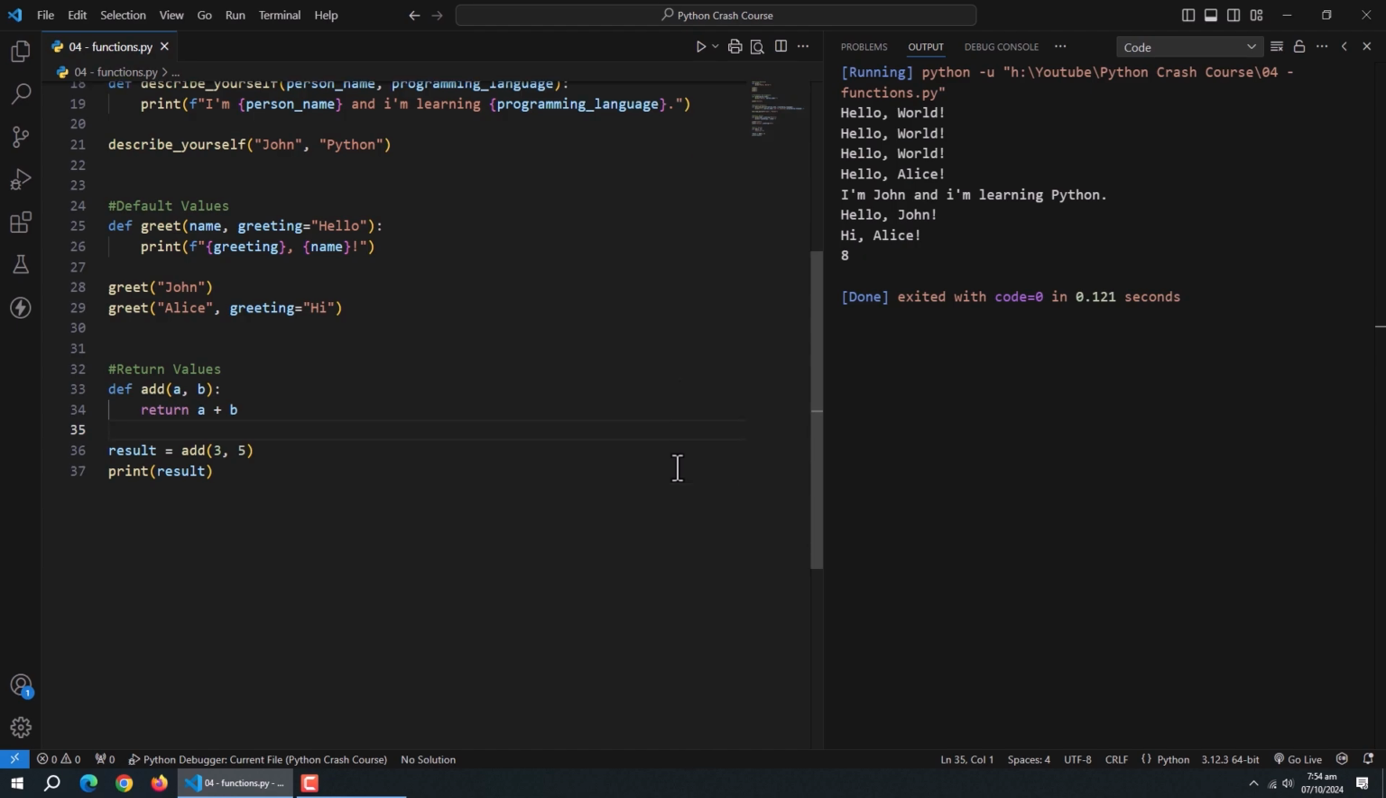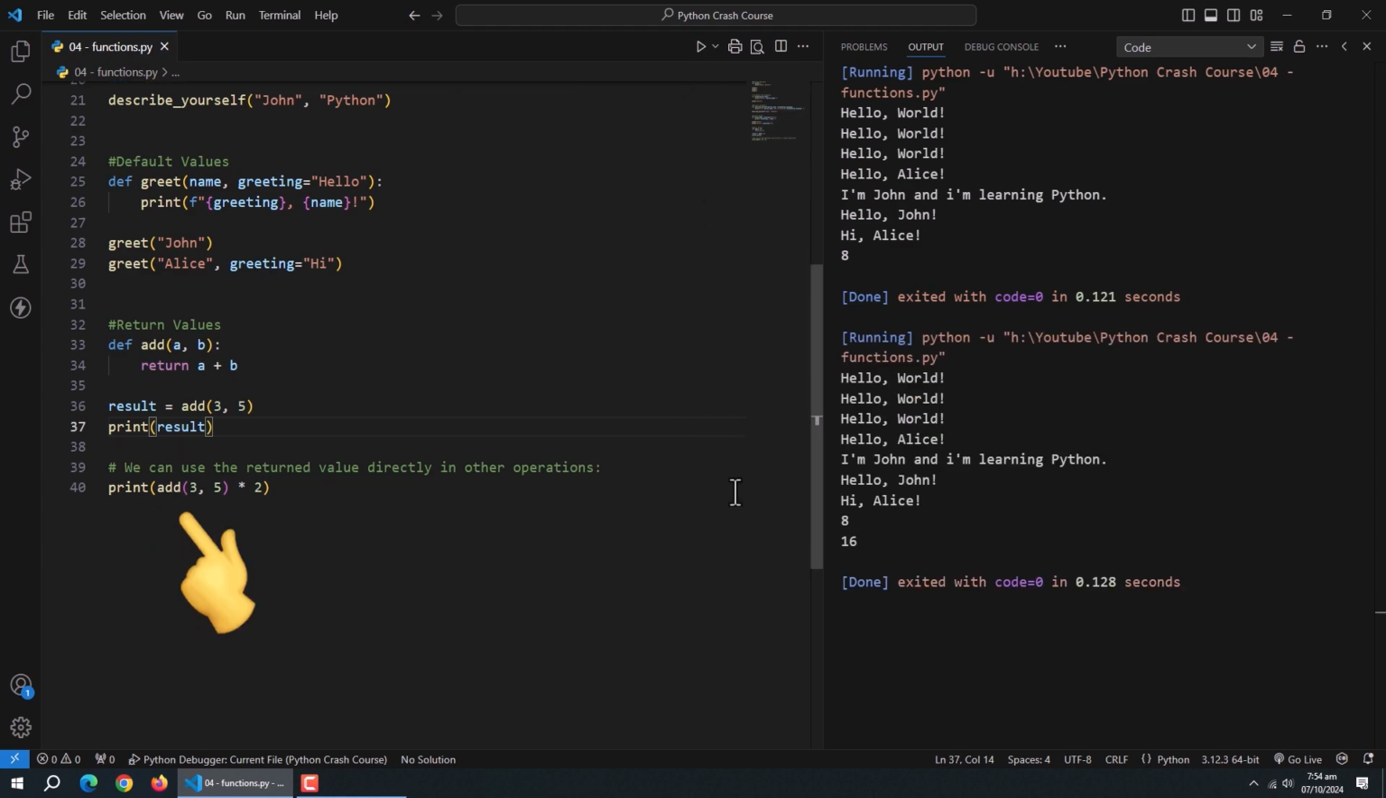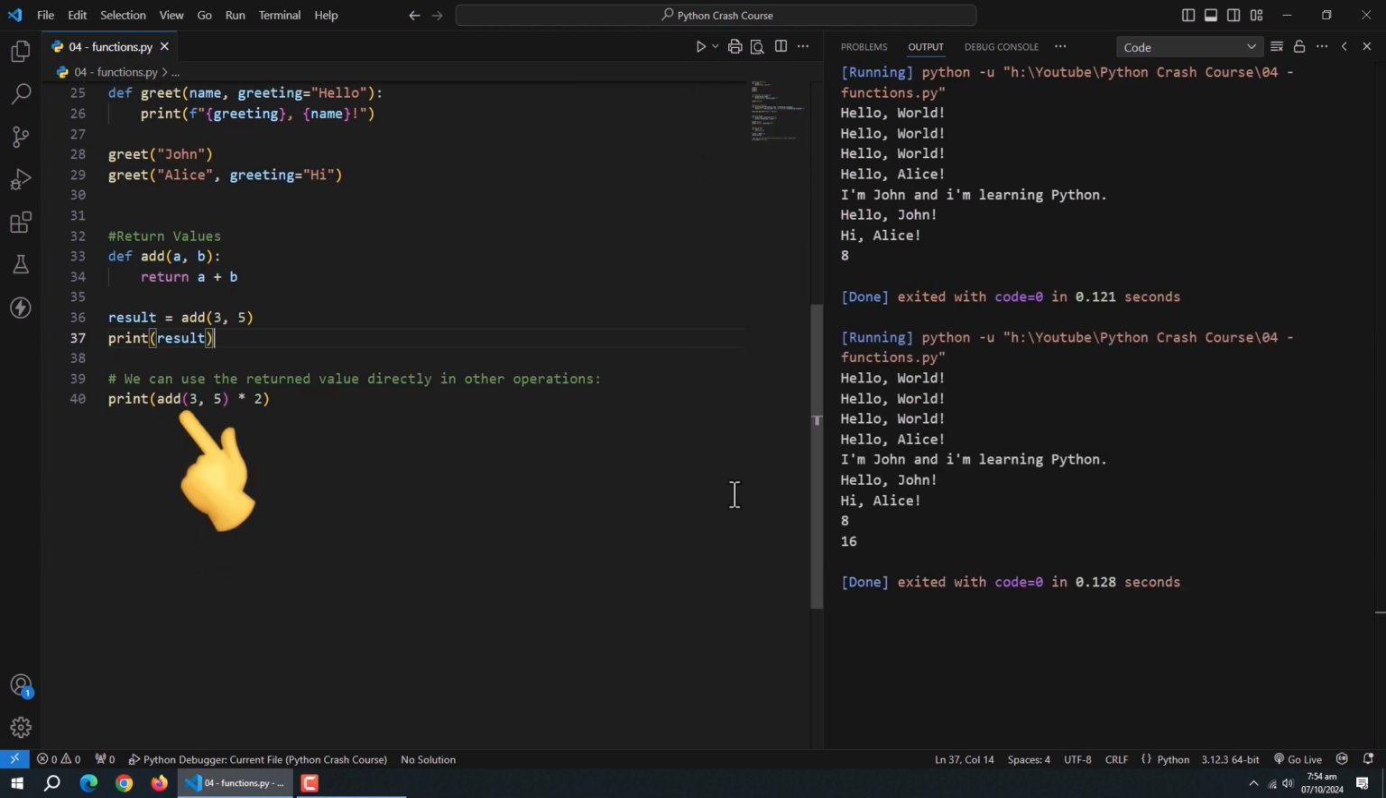Let's see what happened here. Once we assign this function call to the result variable, whatever value this function returns will be assigned to the result variable. We can also call this function inside other operations or methods. Like print is a default method in Python. Inside it we can call this add function. We can also perform other operations with it. Like we multiplied it by 3. Here, whatever value this function returns will be multiplied by 3.